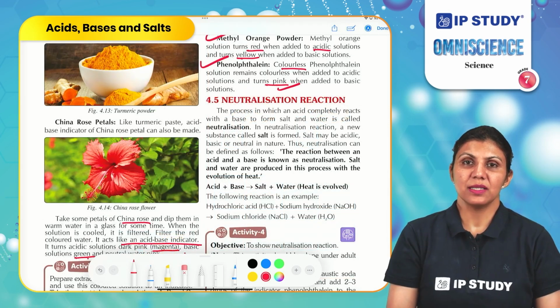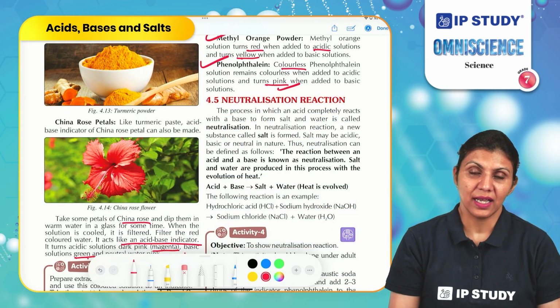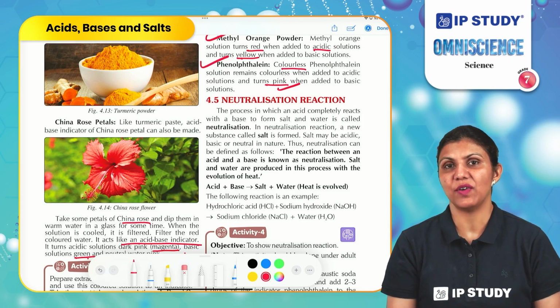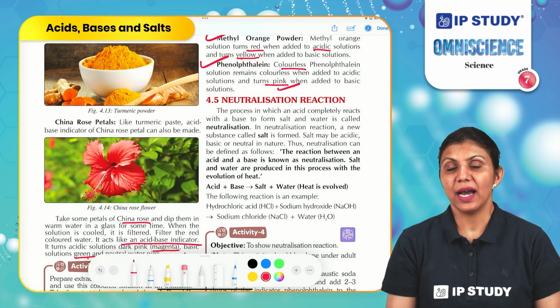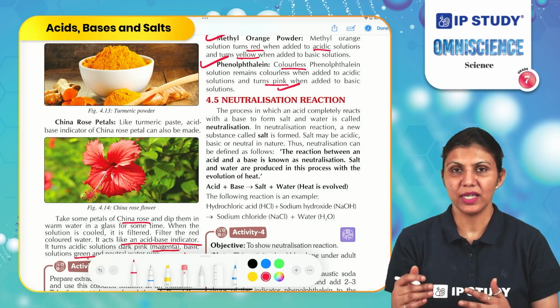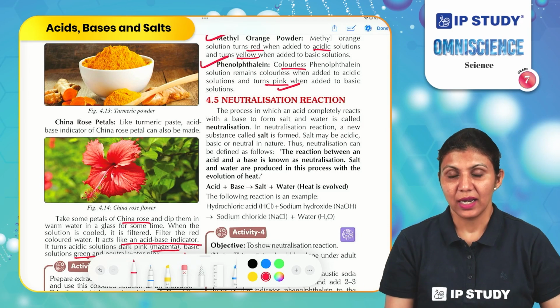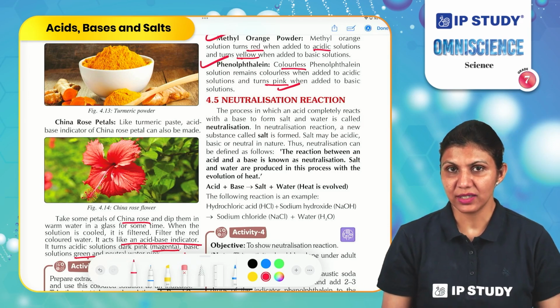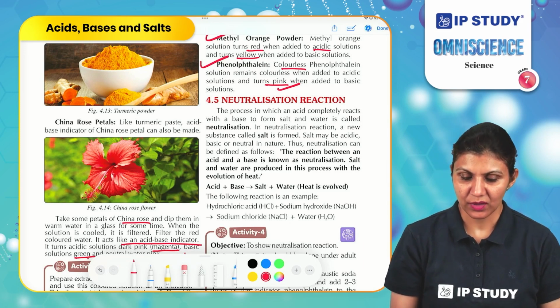What happens when acid and base react? We have discussed that they react and neutralize each other's effect as a result of a neutralization reaction. It's a chemical reaction. After this reaction, we have products such as salt and water. Let's discuss the neutralization reaction in detail and how it is helpful in our day-to-day life.